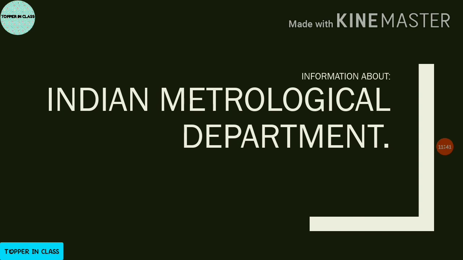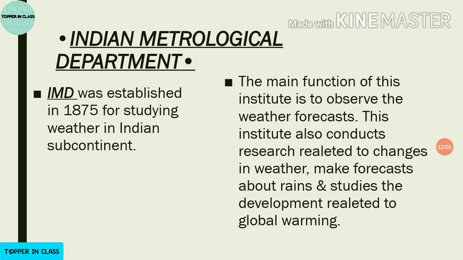Okay. Now I am going to give you some information about a department. Which department is it? It is the Indian Meteorological Department. So now we will see what the work of this department is and why it was established. IMD means Indian Meteorological Department. It was established in 1875. Why was it established? It was established to study weather in the Indian subcontinent.